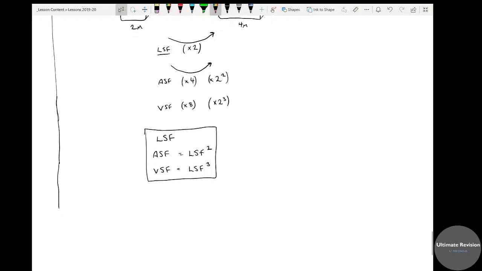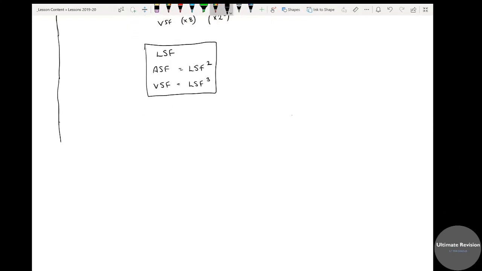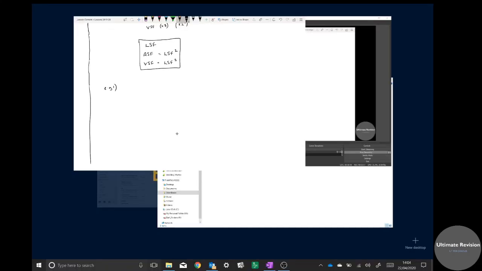Right, let's look at a couple of examples, and then you're going to be doing some work on this. So, an easy one, we're only going to be looking at areas today. Tomorrow we'll look at volume and also a few harder questions as well.